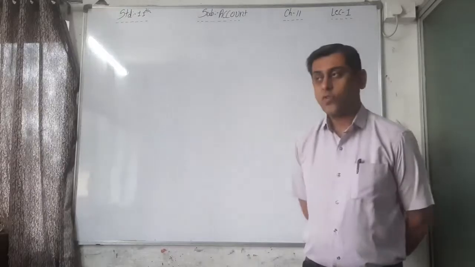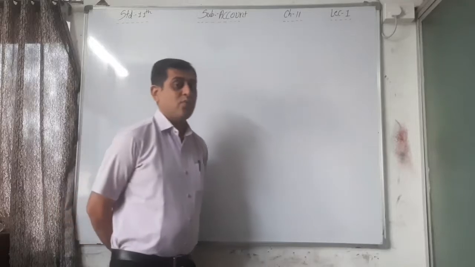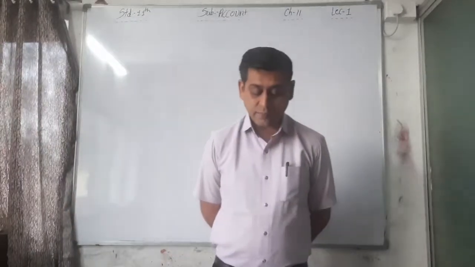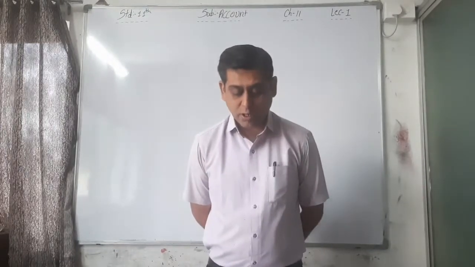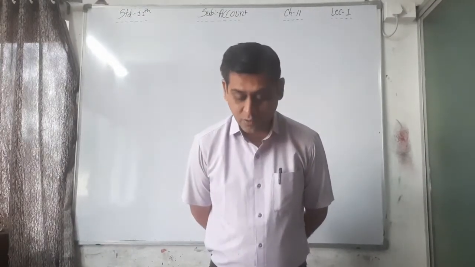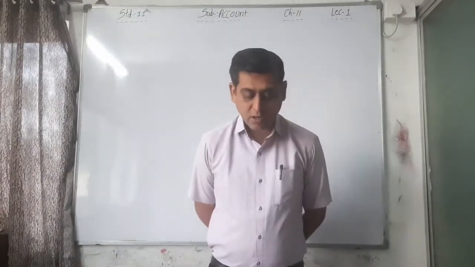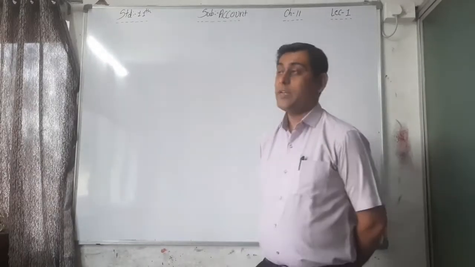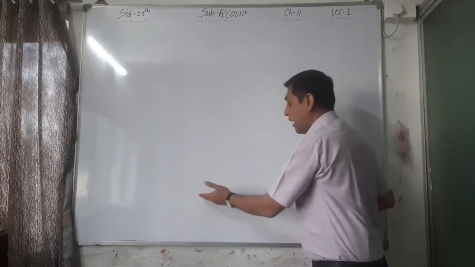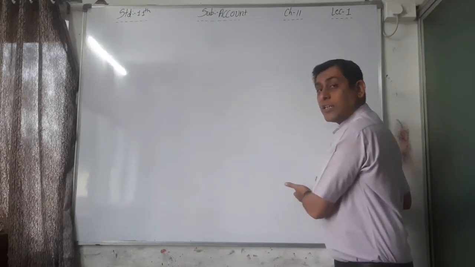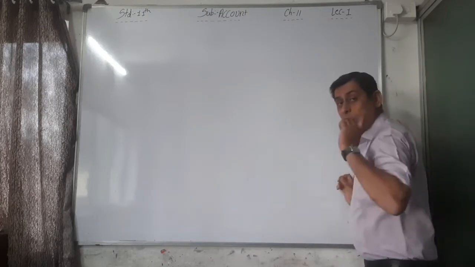Bank balance and bank overdraft. What is that? We already discussed these 2 points in the cash book chapter, but right now we have to write down the definition. Bank balance in the books of the trader means the excess of total on the receipt side, that is debit side, over the total of the payment side, that is credit side, of a bank column in a cash book. That balance is called a debit balance. I told you at that time.